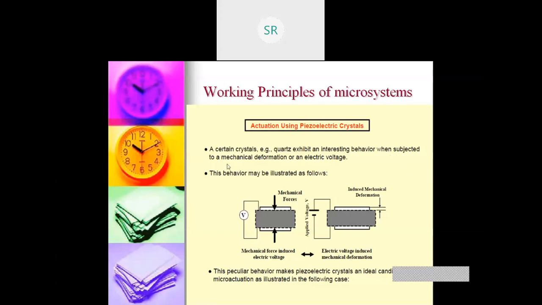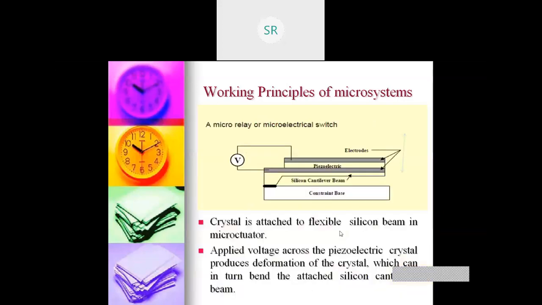behavior when subjected to mechanical deformation, there's an electric voltage happening. That means when there's a mechanical force falling onto the sides of the crystal, on the other two sides, I'll get a voltage. And the other way is also possible. When I apply the voltage, there's a mechanical deformation happening. So this is the working principle of piezoelectric crystal.